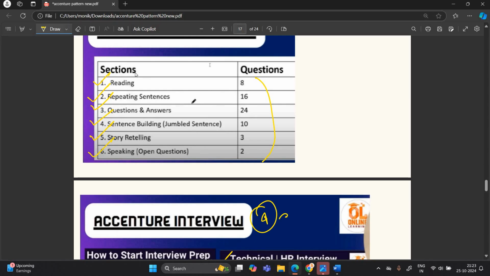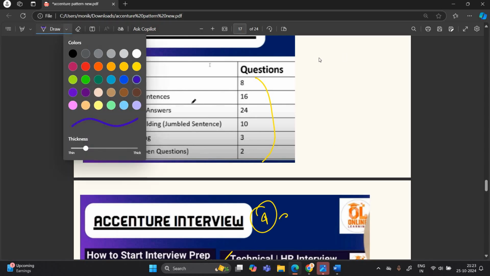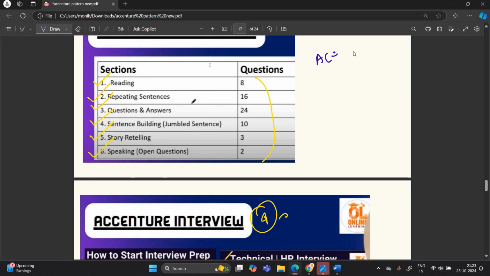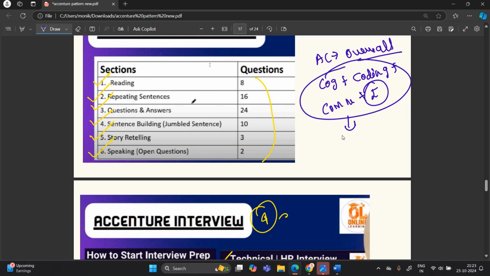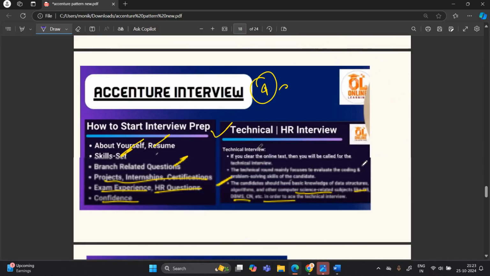Okay guys, one most important point that I have to mention, Accenture follows the overall process of your exam and interview. They will check the cognitive performance, they will check the coding performance, they will check the communication assessment performance, they will check the interview performance, overall performance, and after that your final selection will be there. So you have to perform very well in the examination.